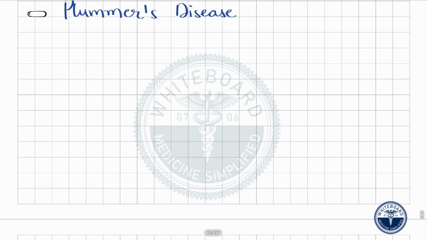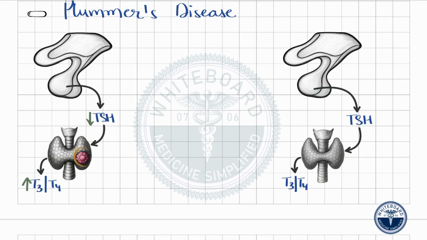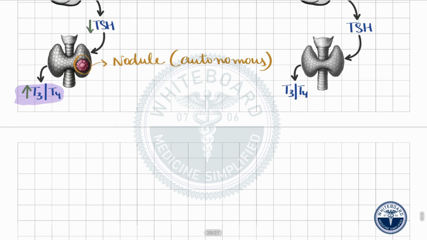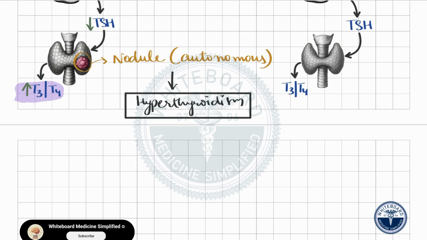The second important cause is the toxic multinodular goiter, which is also known as Plummer's disease. Normally, the thyroid gland is under the control of TSH from the pituitary, and it makes hormones only when told to. But in this condition, some parts of the thyroid called nodules start to act on their own. These nodules become autonomous, meaning they no longer listen to TSH. They keep producing thyroid hormones continuously, even when the body doesn't need them. As a result, the person develops hyperthyroidism because too much thyroid hormone is being released.